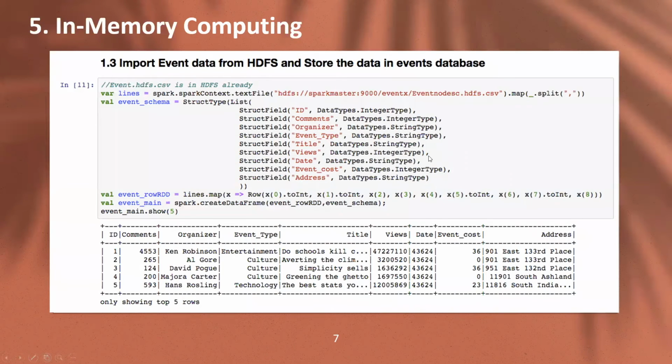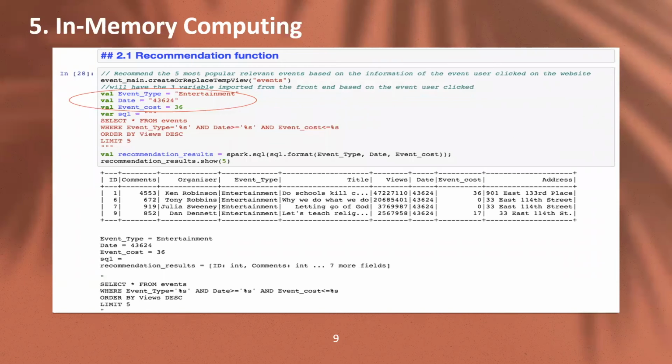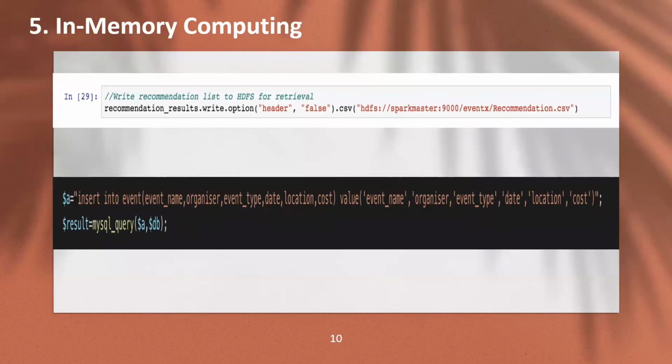In this part, I will introduce the in-memory computing of our application. As the source file is stored in HDFS, we need to import and store it in our database first. Then we can find out the most probable events that the user might be interested in based on type, date, and cost, and write these results in a temporary file for extracting. We do this extra step because we want PHP to use these results as fast as possible. The next part is how PHP inserts the new event the user just created into our database.